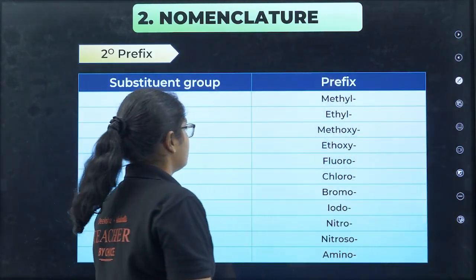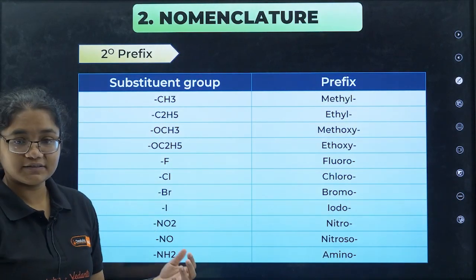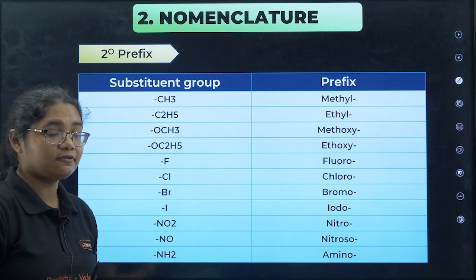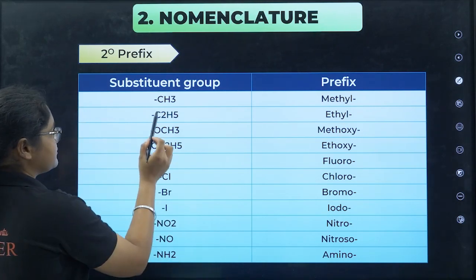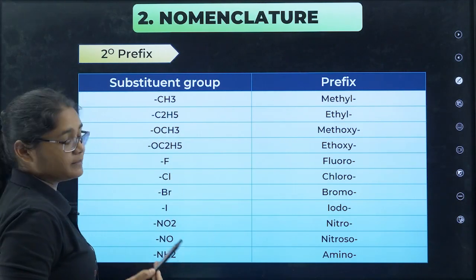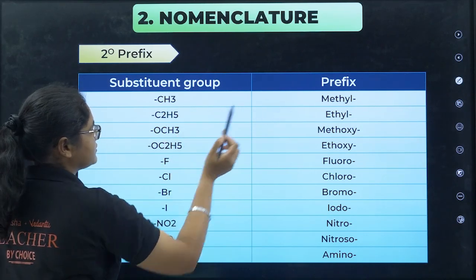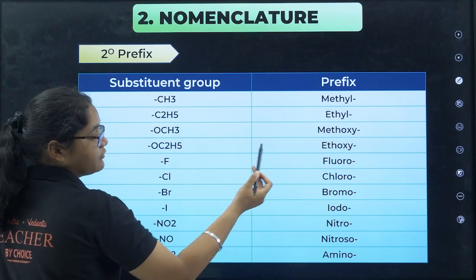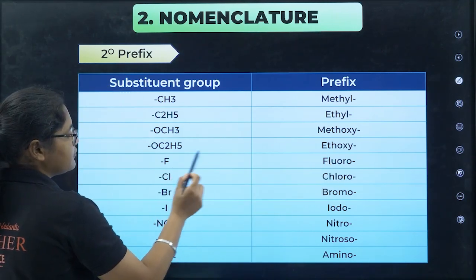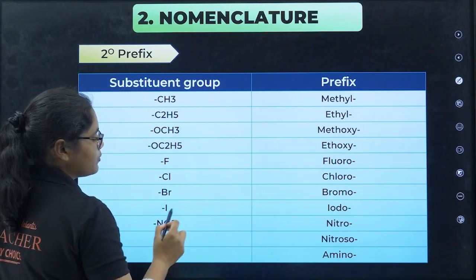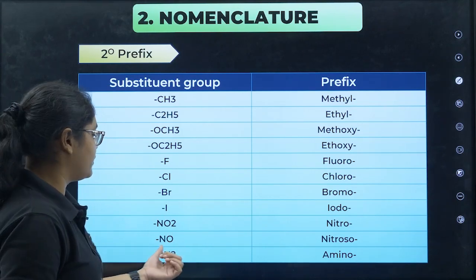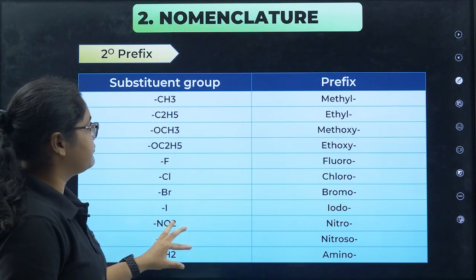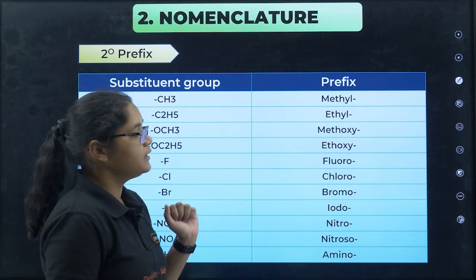Next will come the secondary prefix. If you remember, the primary prefix is the cyclic one, if there is a cyclic compound involved. And here, if the substituent is CH3 group, the prefix used is methyl; C2H5, 2 carbon, ethyl; OCH3, 1 carbon, methoxy; OC2H5, 2 carbon, ethoxy; F fluoro, Cl chloro, Br bromo, I iodo, NO2 nitro, NO nitroso, NH2 amino. Okay, so these are the suffixes and prefixes that have to be used for a name.